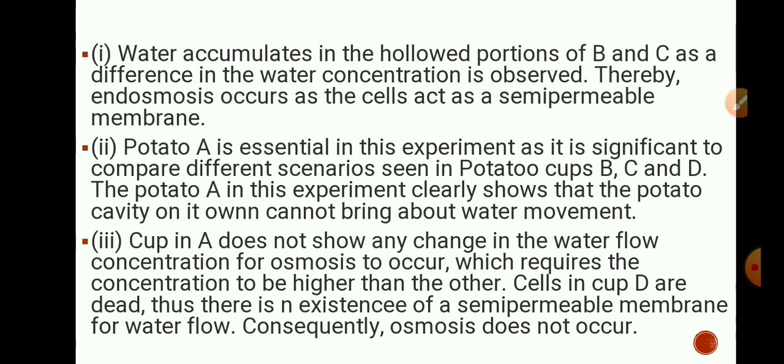Now what about cup D? Cells in cup D are dead as that potato is a boiled potato. Thus there is no semi-permeable membrane for water flow, and consequently osmosis does not occur. So as there are dead cells, there is no plasma membrane and no diffusion of substances or osmosis of water takes place, and so in D water does not accumulate.